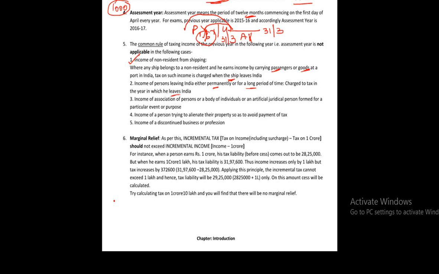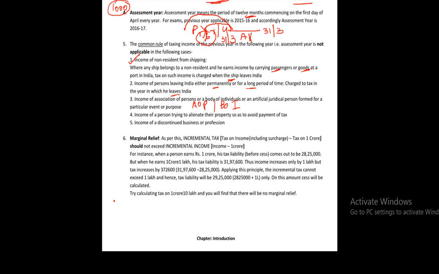Income of association of persons, also known as AOP, body of individuals, also known as BOI, or an artificial juridical person formed for a particular event or a purpose. Let's suppose किसी particular event के लिए आप association बना रहे हो तो उसी साल आपको टैक्स लग जाएगा.